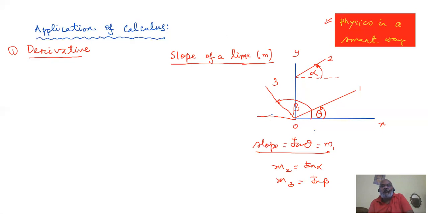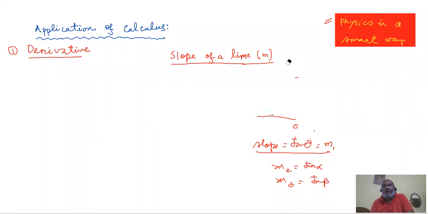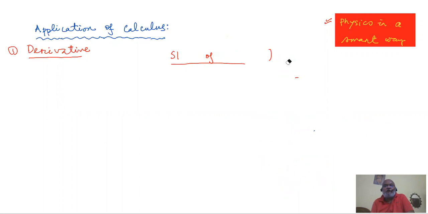But now the question comes in, what about the slope of a curve? For that, let me clear up the space and again recreate the x and y axis, and then we shall discuss the slope of a curve. There you will see the utility of the derivative or differentiation that comes in a big way. These are our x and y axes.